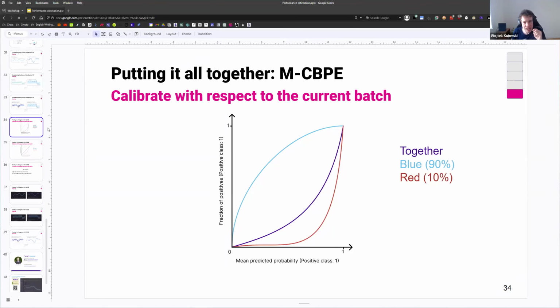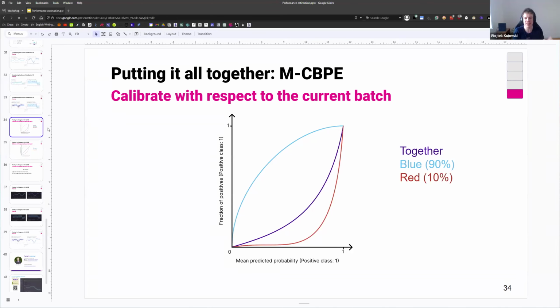So we have M-CBPE. What we're going to do here is take our CBPE, and instead of trying to figure out a magic way to calibrate it with respect to everything at once, we're going to forget about it and just calibrate it with respect to the current batch. But we don't have labels for the current batch, and to do calibration, we're going to need those labels. So we're going to apply importance weighting, not to calculate performance, but to calibrate the model. We apply the weights that we just calculated, in the exact same way, to our regression model for every point as we train it to calibrate the original model.